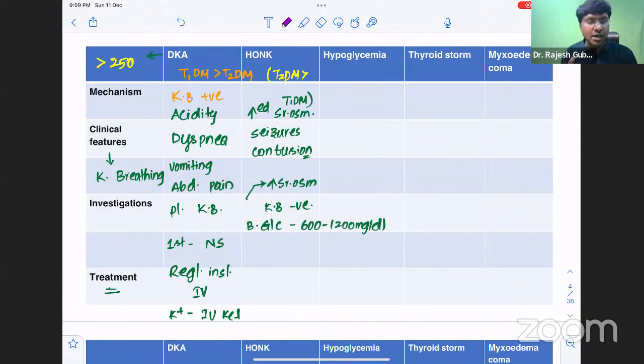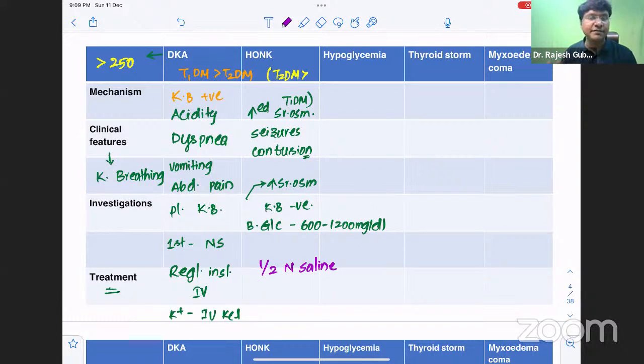Then how will you treat these patients? So, investigations: increase in serum osmolarity, ketone bodies negative, blood glucose levels in a range of 600 to 1200 milligrams per deciliter. Then how do you treat? Even in case of HONK, you need to give IV fluids. The preferable IV fluid will be half normal saline, in the sense 0.45 normal saline, because it is hyperosmolarity.